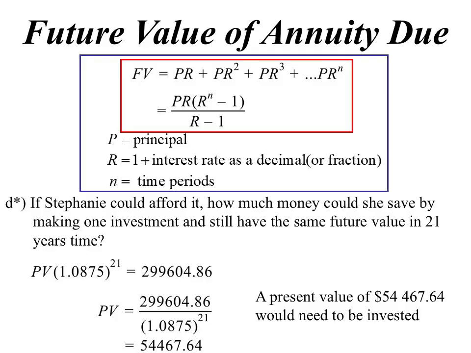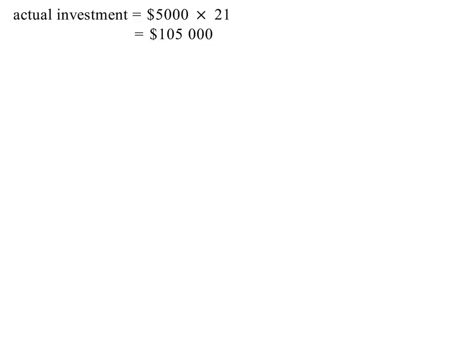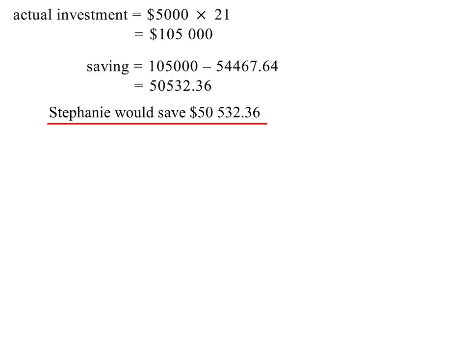How much money would she have saved by doing it that way? Well, what did she actually do? For 21 years, she was putting in $5,000, which is $105,000 she'll end up investing. So actually, if she could have scraped together $50,000, she could have saved herself $50,000 by doing it that way.